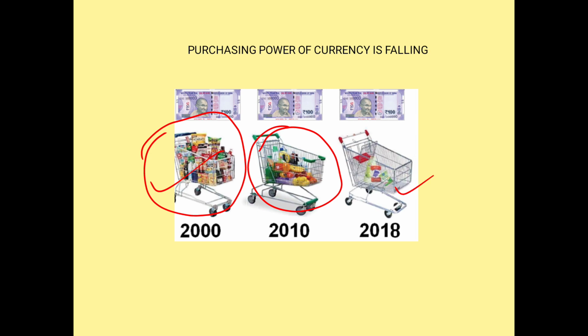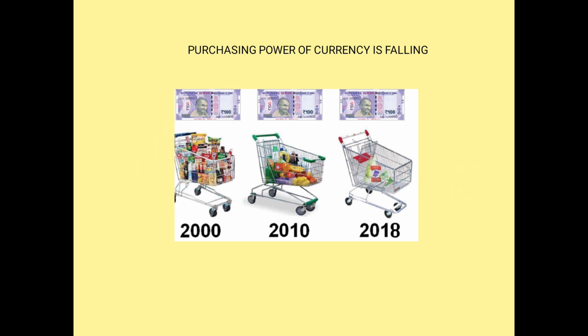Now in 2018, you can see only a few commodities inside the trolley. So the price is generally rising year to year. This we call inflation. The purchasing power is falling, and people are not able to buy at times because of the high inflation.